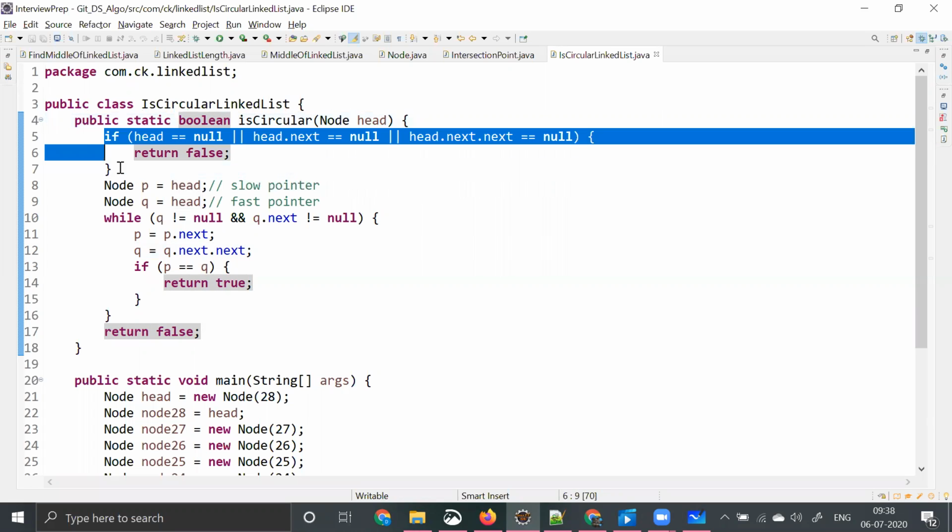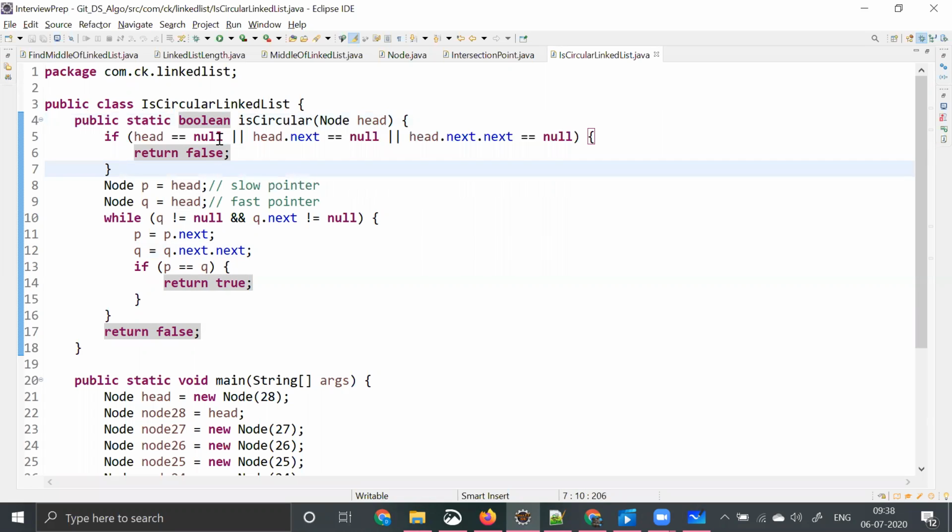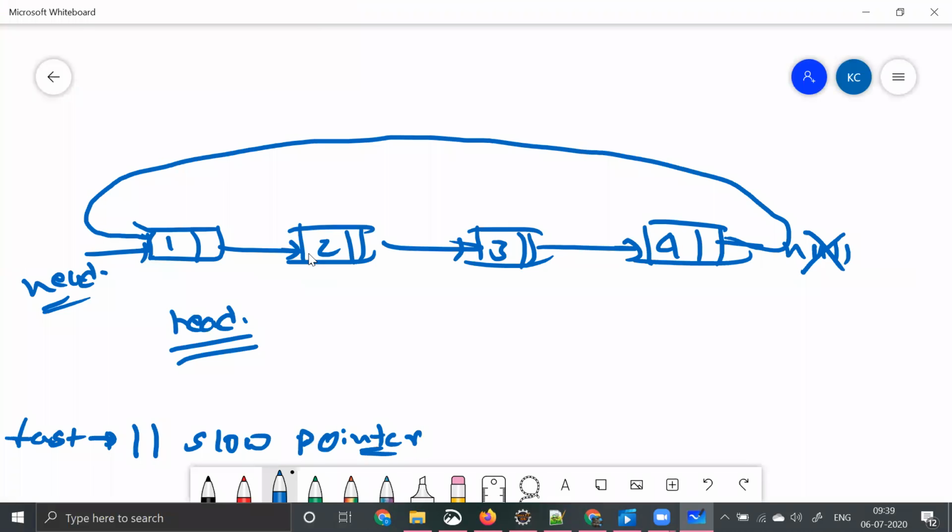So with this understanding, let's move forward. When head is equal to null, it is false, because it's not a circular linked list. When head dot next is equal to null, which means it has only a single element, it will never be a circular linked list. And head dot next is null, even in this case, it has two elements. So one second, it has two elements. So what are those two elements? These are the two elements, and it is saying head dot next is null.